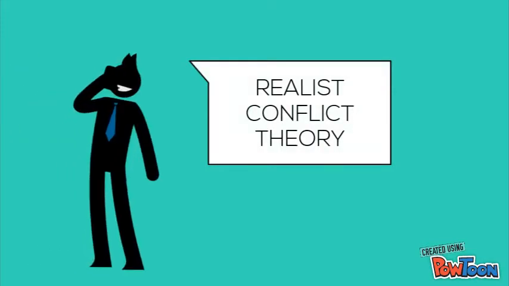Realistic conflict theory states that increasing prejudice and discrimination are closely tied to an increasing degree of conflict between the in-group and the out-group when those groups are seeking a common resource.